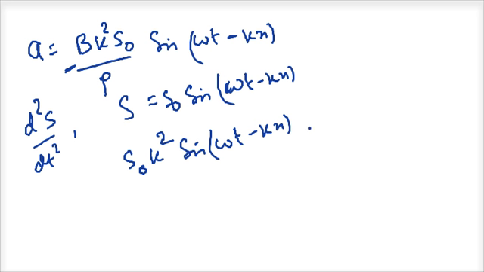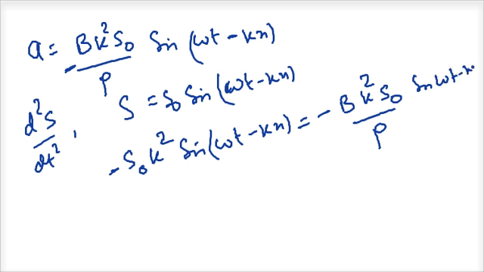So now this must be equal to, with a negative sign of course, minus B k squared S0 by rho into sine omega t minus kx. Now this and this get cancelled. The S0 k squared and S0 k squared get cancelled.